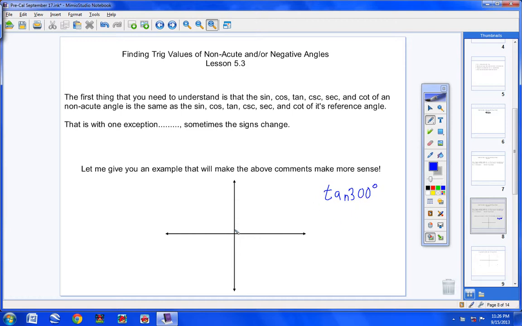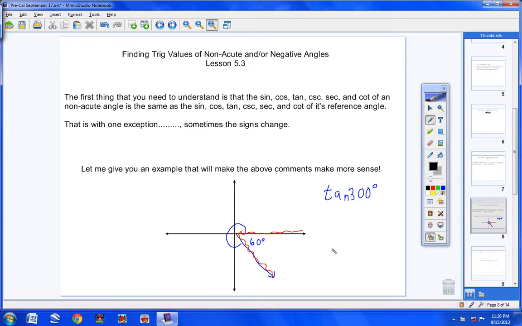Instead of typing that into your calculator, I would like you to do this. Let's go around 300 degrees and stop right here, and we're left over with 60 for our reference angle. Remember, your reference angle is always the angle between the x-axis and the terminal side. So the reference angle for 300 is 60.